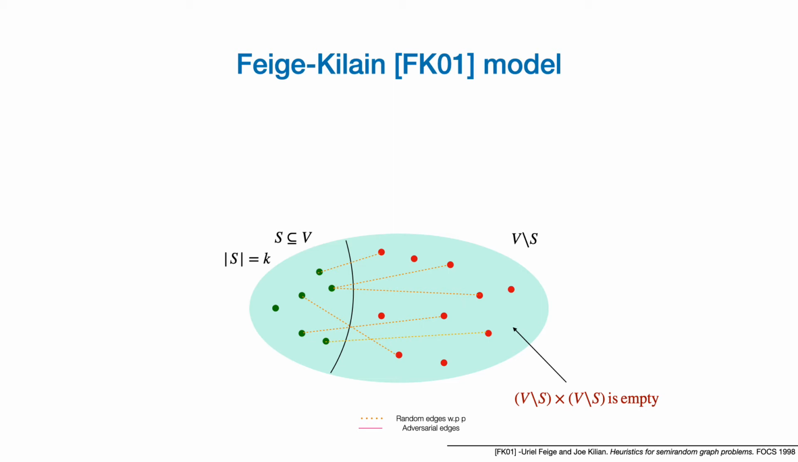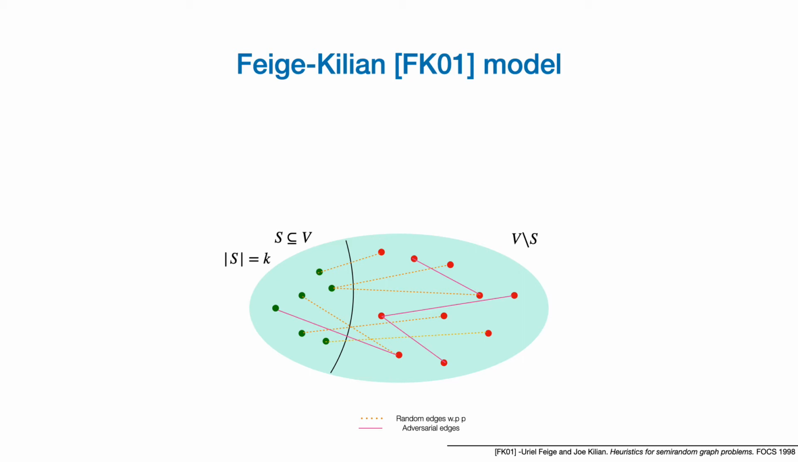On the extreme end of these semi-random models is the Feige-Kilian model, which is a very strong semi-random model. In this model, we start with these dotted edges, which are the random edges between S and V minus S. But this is the only randomness that we use. So V minus S, which is a large part of the graph, is empty to start with, and we allow an adversary to arbitrarily add edges in this portion. This is shown by these pink edges here. And also we allow an adversary to arbitrarily add edges between S and V minus S on top of the random edges that we started with. And now we try to recover this graph.